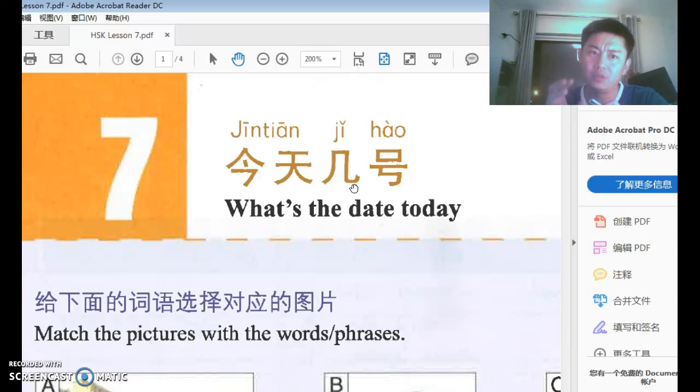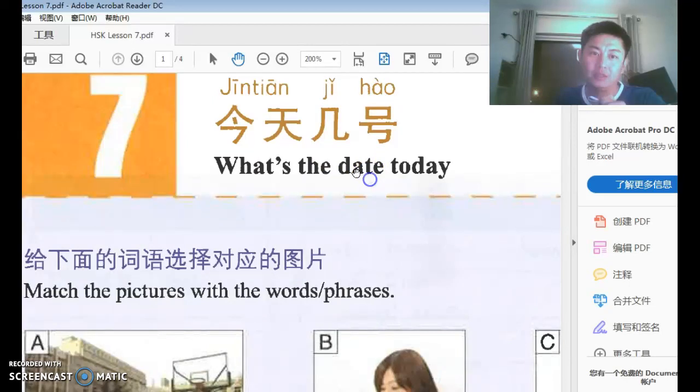So in Chinese, we replace 5 with how many, 几. 今天几号. That's how this sentence came into being. So 5 here is replaced with how many, 几. It literally means today, how many date. So what is the date today?